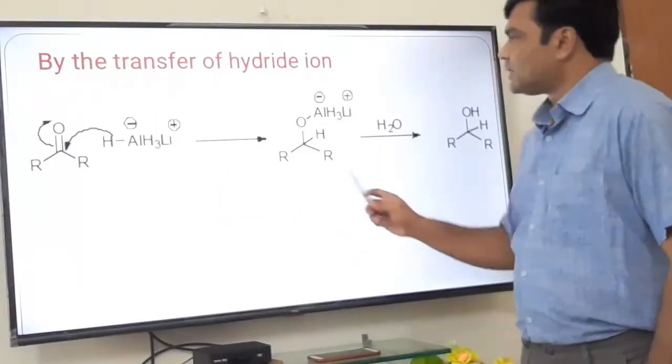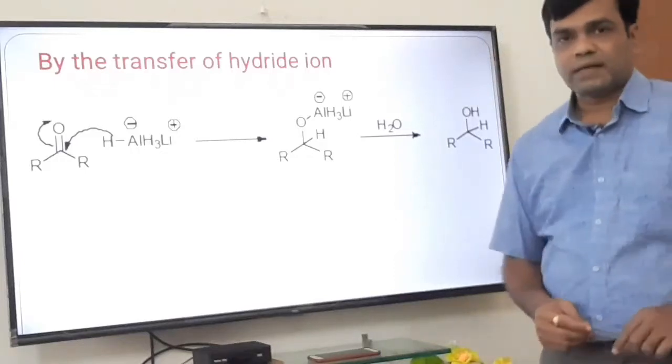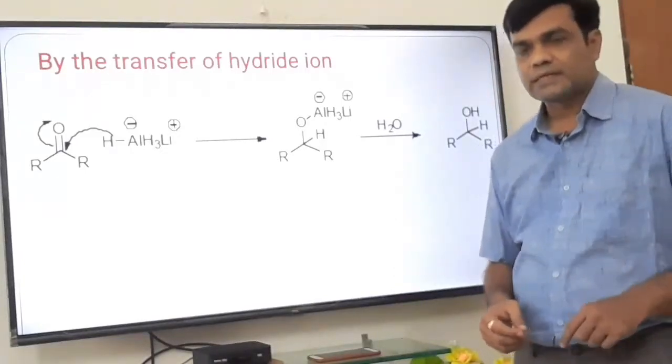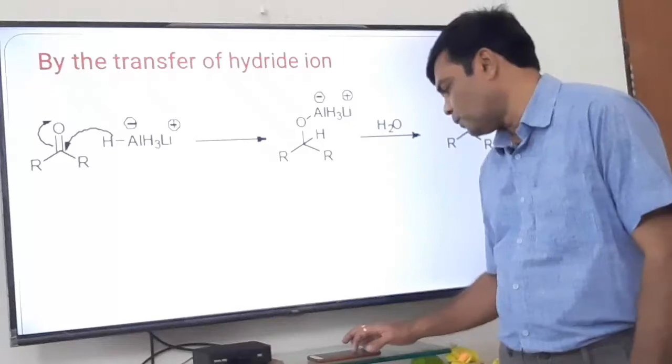Ketone is converted to secondary alcohol by using the hydride ion transferring reagent, that is lithium aluminum hydride or sodium borohydride.